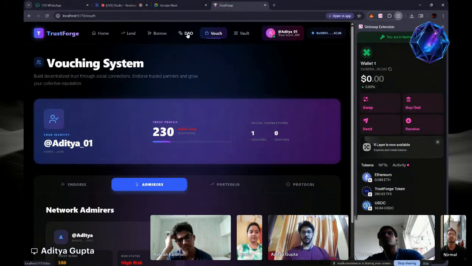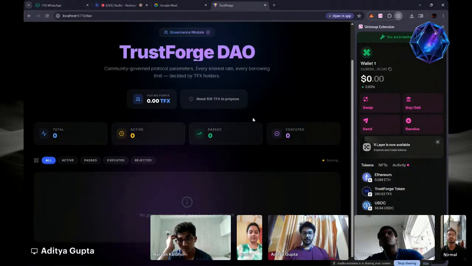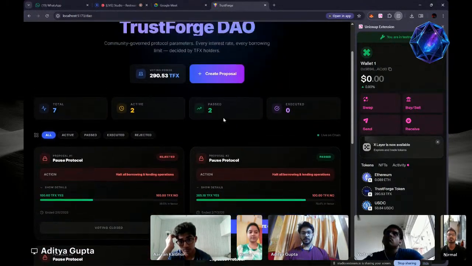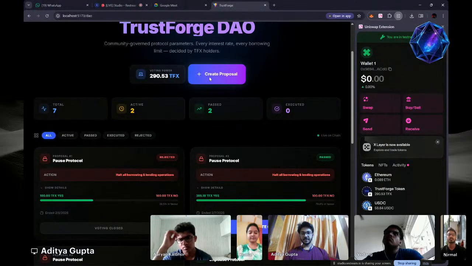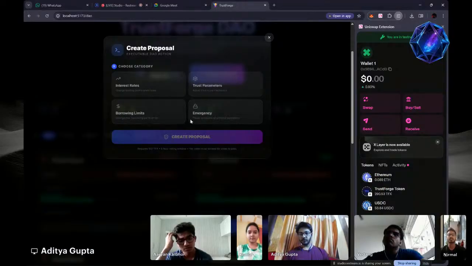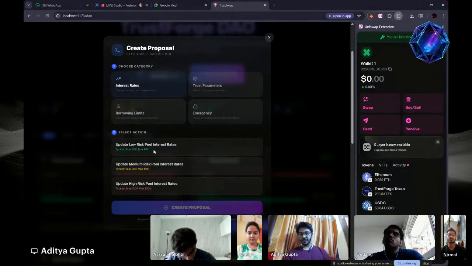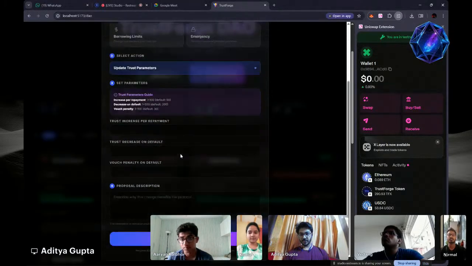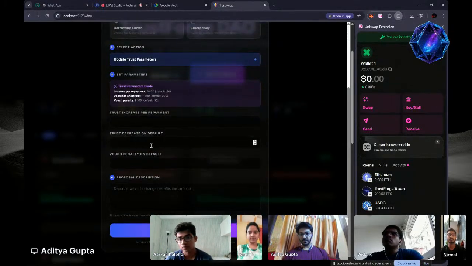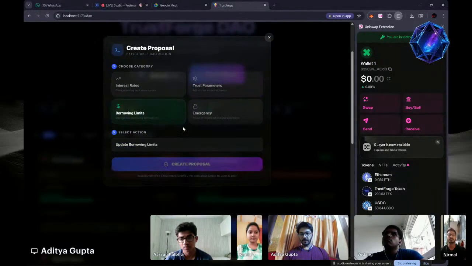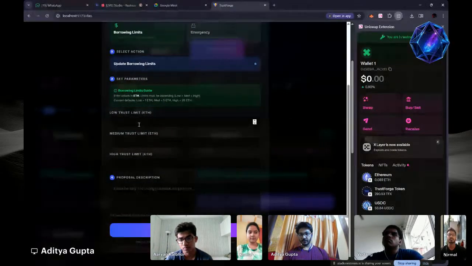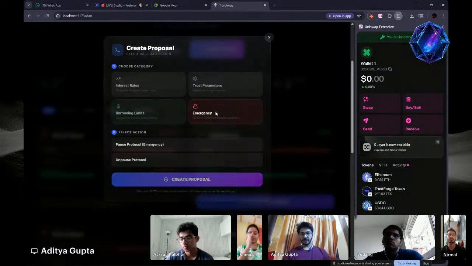Okay, so now comes the DAO. DAO is where all the changes can happen. This is specifically for the owner of the platform. So we can create a proposal to increase the interest rates for the liquidity pools. Trust parameters, we can just change to increase or decrease accordingly. And we can also check the borrowing limit, we can just change it. And if we want to emergency pause the protocol, we can just pause it.